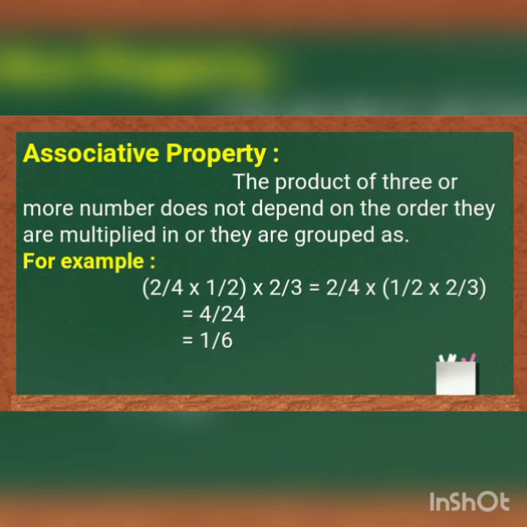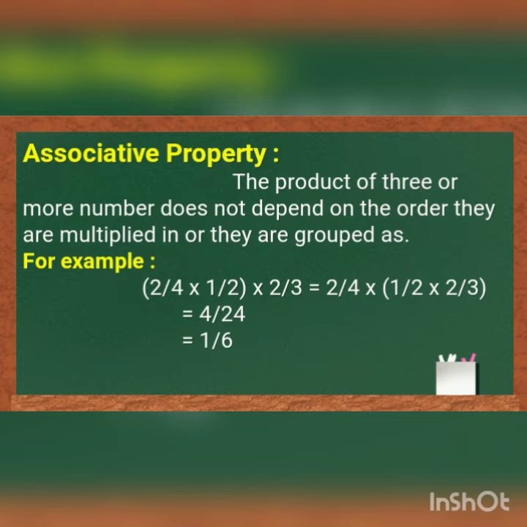For example, 2 by 4 multiplied by 1 by 2 into 2 by 3 is equal to 2 by 4 into 1 by 2 into 2 by 3. Here, the product of 2 by 4 and 1 by 2 is equal to 2 by 8. That product multiplied by 2 by 3 will get the answer 4 by 24.